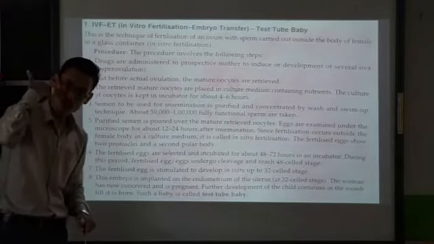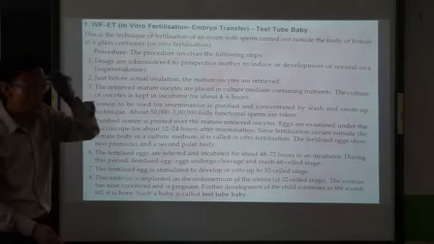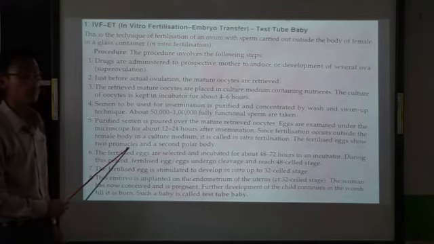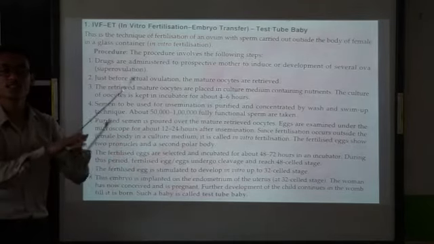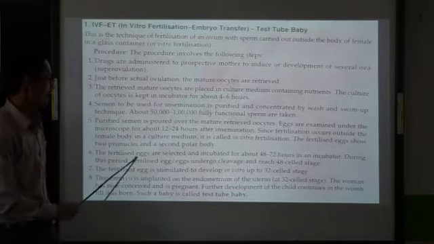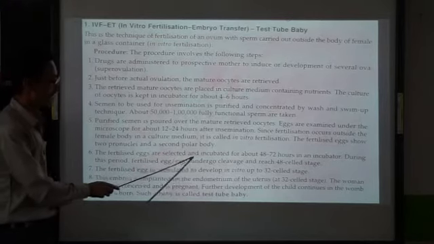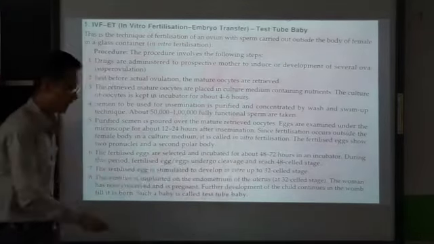The eggs will be examined continuously under the microscope, and we'll see that the egg which is fertilized will show 2 pronuclei and a second polar body. Now fertilization is completed. Next one. The fertilized eggs are selected and incubated for about 48 to 72 hours in an incubator.